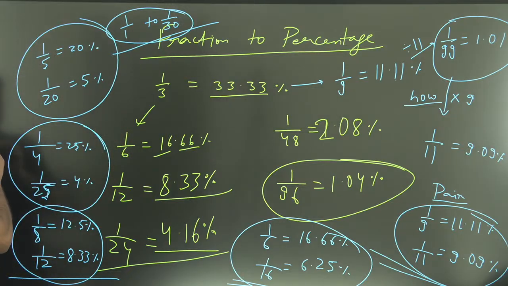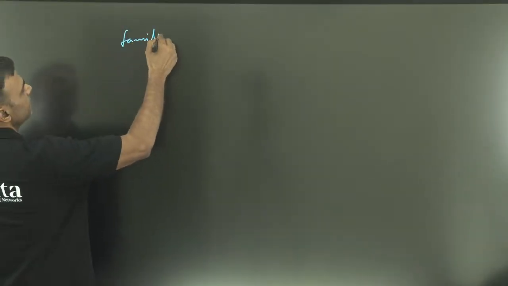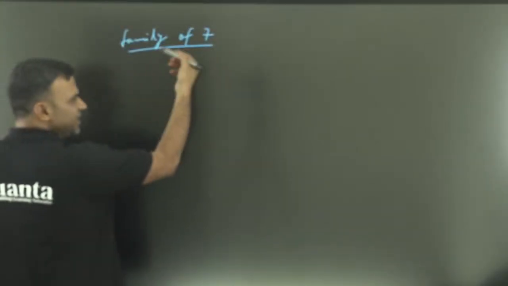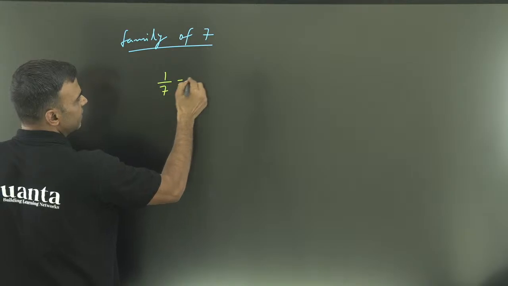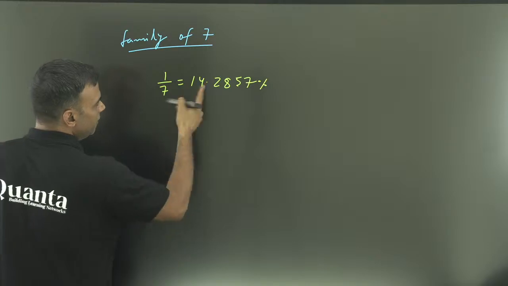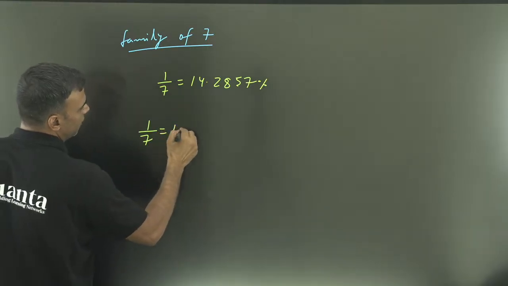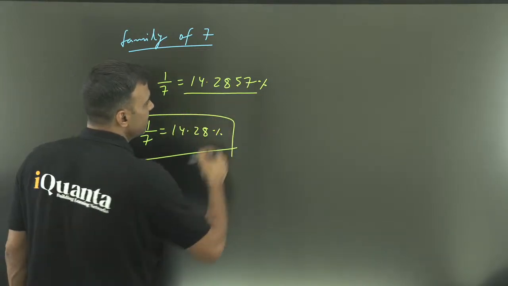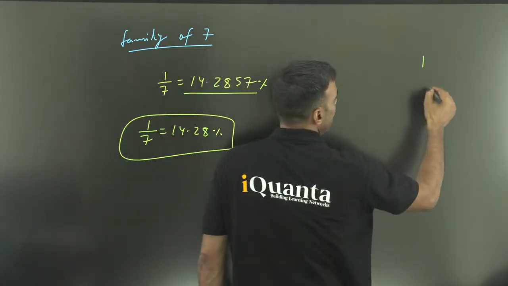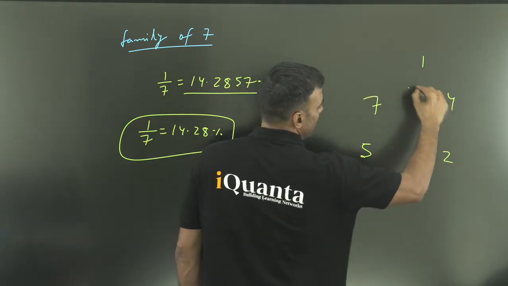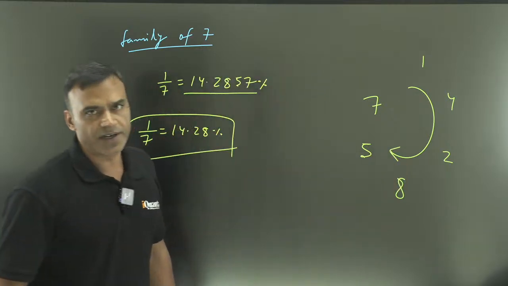Look at that. 1 by 7. Family of 7. I'll again take the color yellow. So now this is the famous one. 1 by 7 is 14.2857%. We will use 1 by 7 equal to 14.28% for our purpose of calculations. But we will keep this in mind. So this is a cycle: 1, 4, 2, 8, 5, 7. You memorize this in the cyclic order, in the clockwise order.